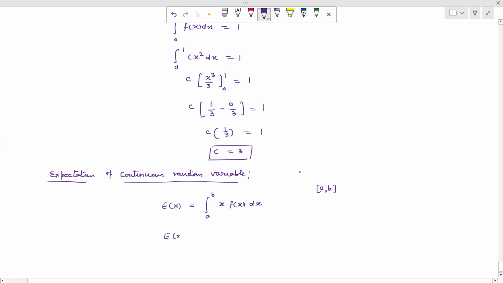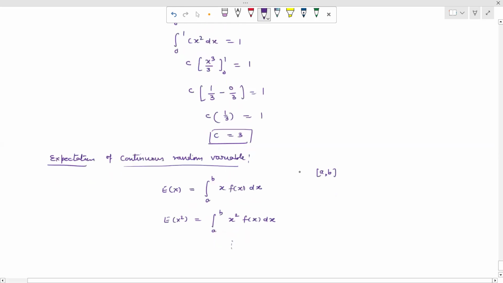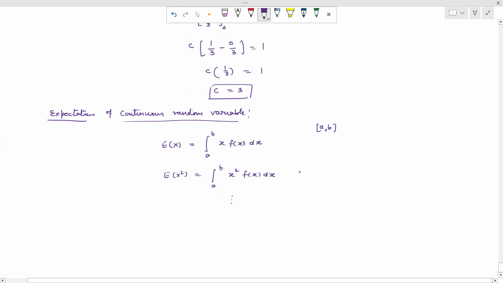Similarly, to calculate the expectation of x square, this can be evaluated as the integral of x square into fx dx. So this is for a continuous random variable. Other formulas remain the same when we calculate variance and standard deviation. Variance is equal to expectation of x square minus the square of expectation of x, and standard deviation is the square root of the variance.